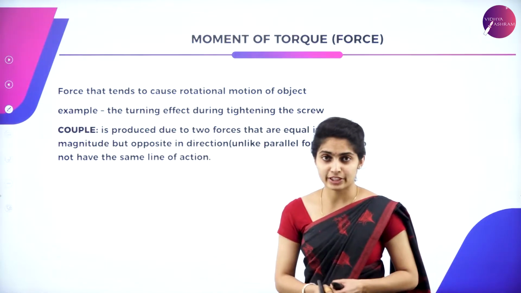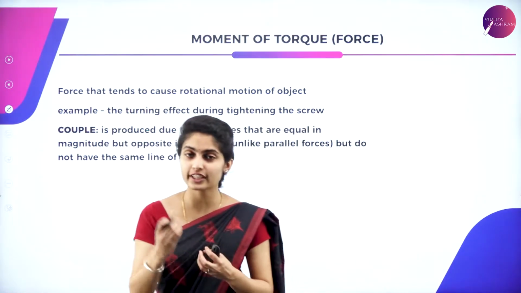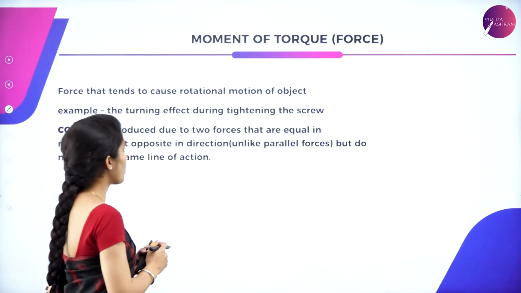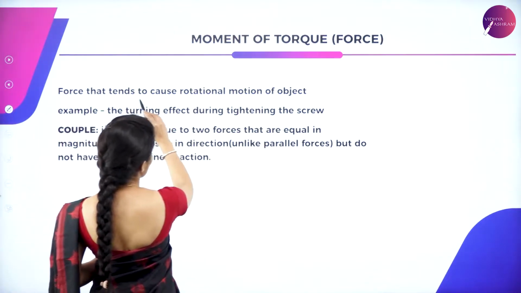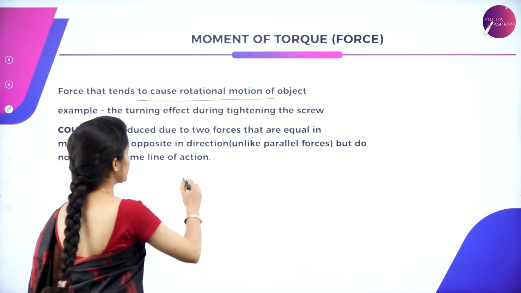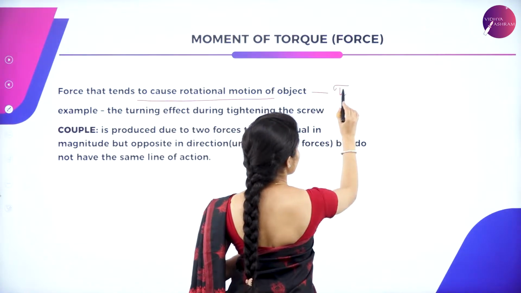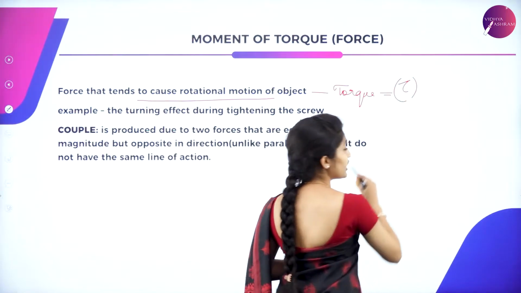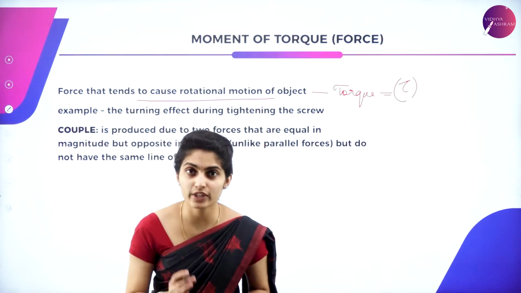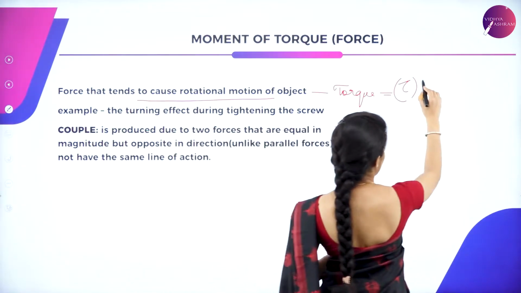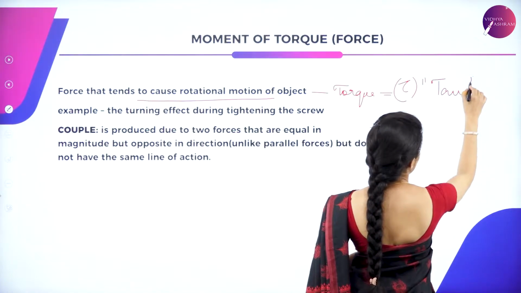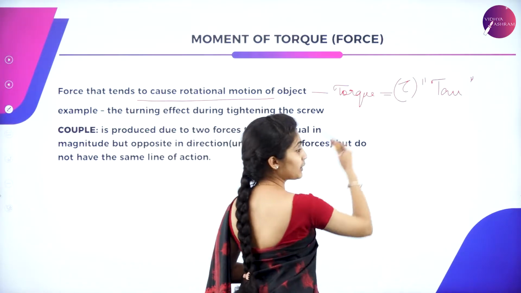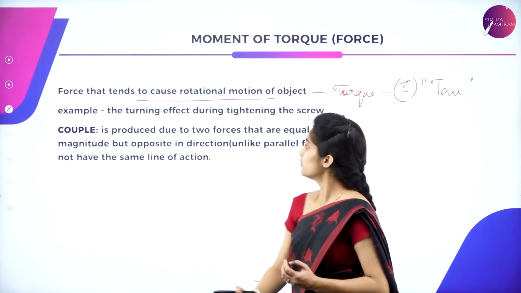Next, coming to the same topic, the moment of force, it is also called the force which causes the rotatory motion of the object. It is the force that tends to cause rotational motion of an object, which is said to be a torque, given by a symbol called tau. It is pronounced as tau, that is T-A-U. Torque is represented by a symbol, tau.